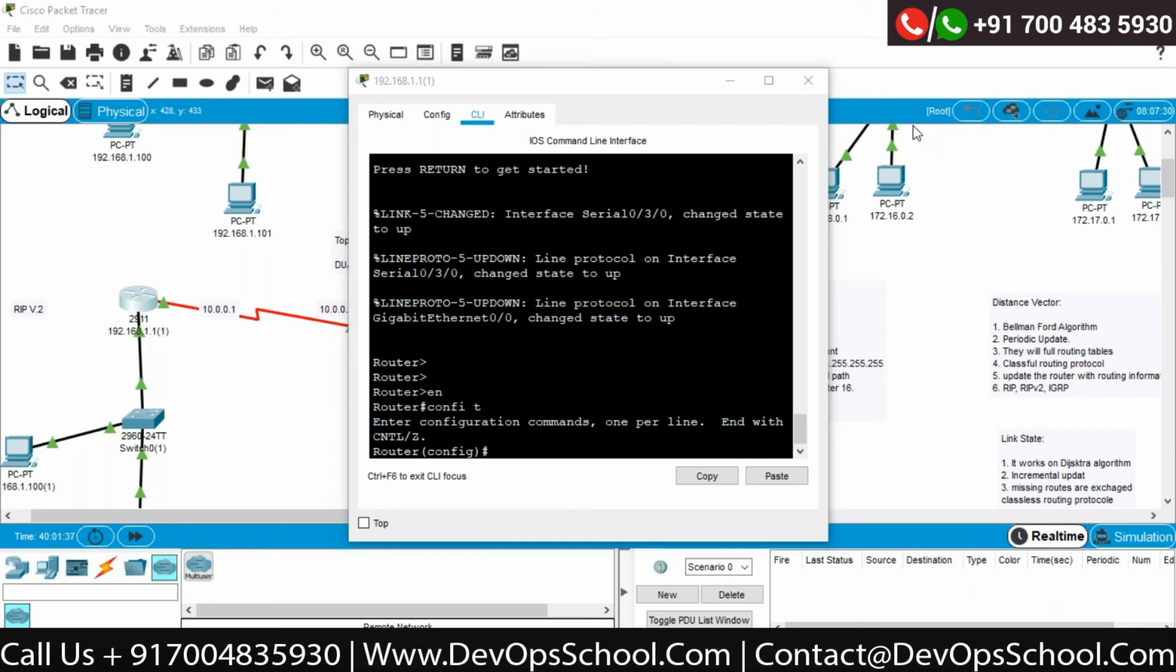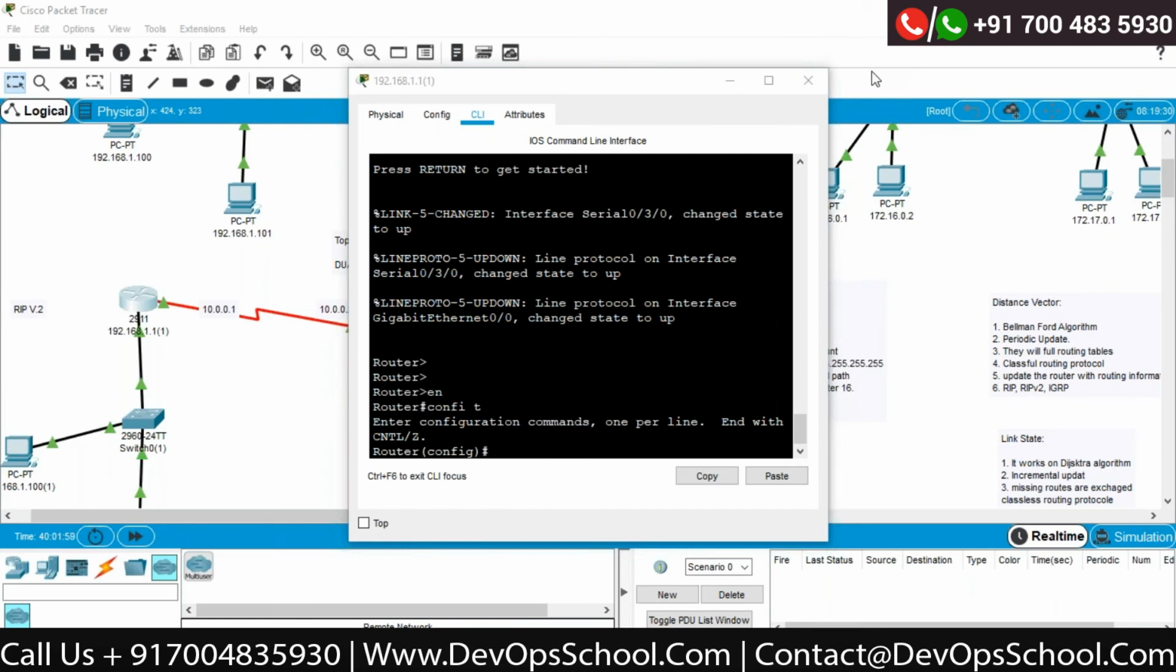I hope, am I audible to all? Kindly put the messages into the chat box. Otherwise, what happens is I'm talking and sometimes because of a small network connectivity problem, we lose the voice. Okay. So I'm in the first router where I would like to configure the EIGRP, correct?